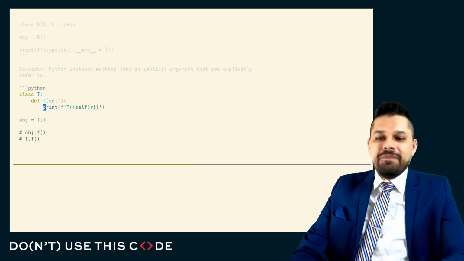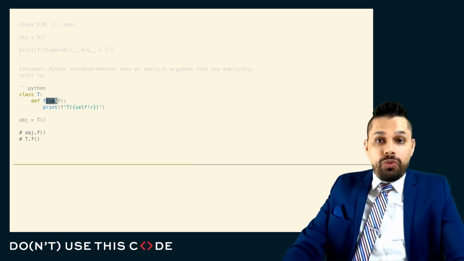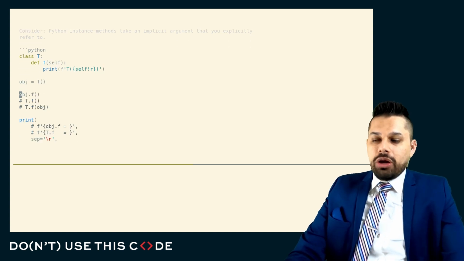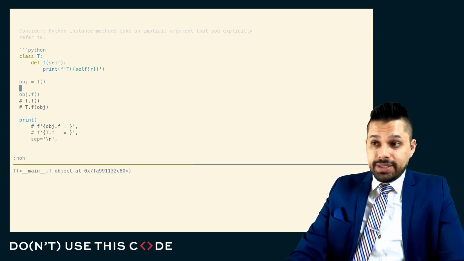But whatever the case may be, when we have some function on some class, it takes this parameter self that references the instance that we're operating on. And when we call this function, we can see it's being passed the self parameter without us explicitly having to pass it.